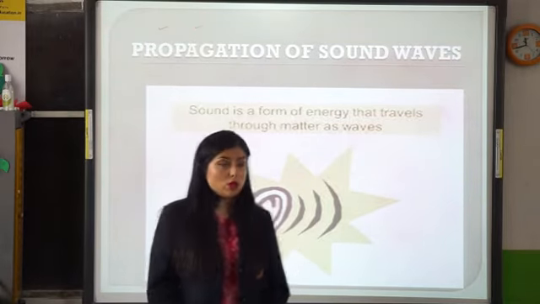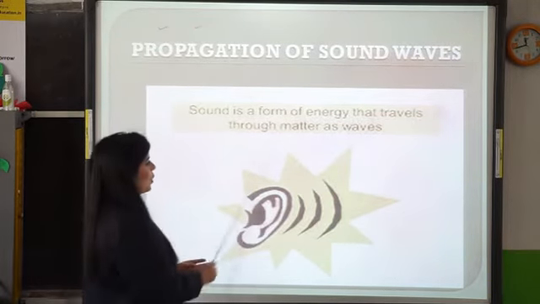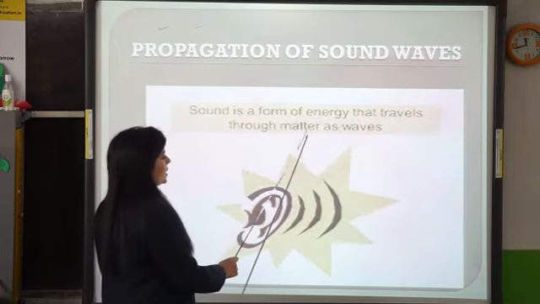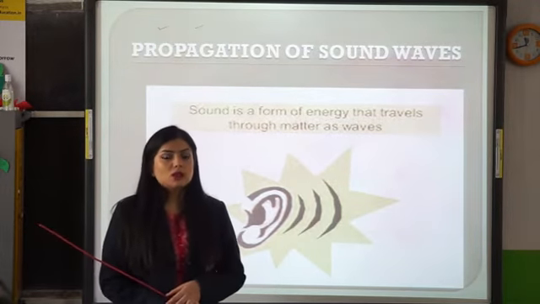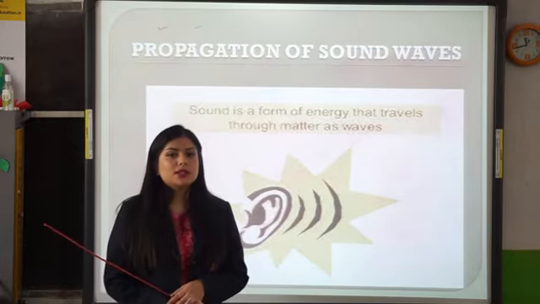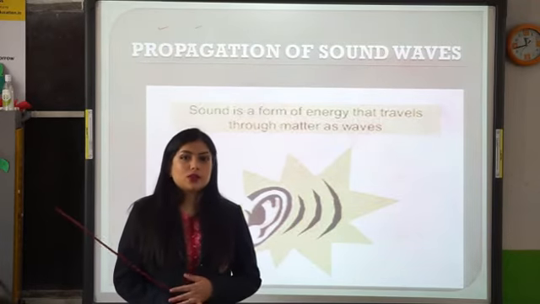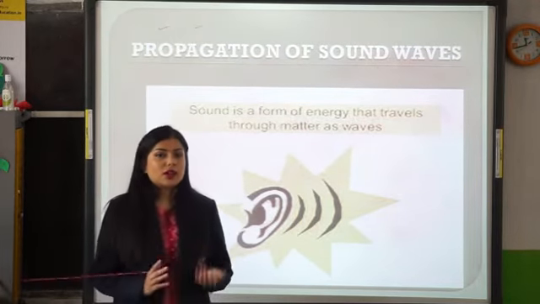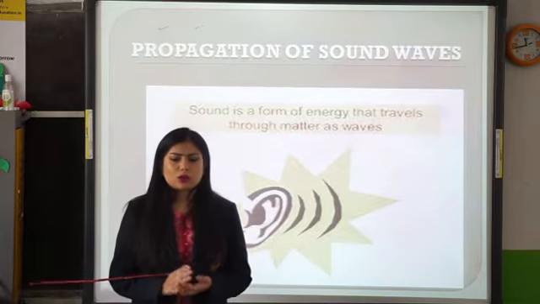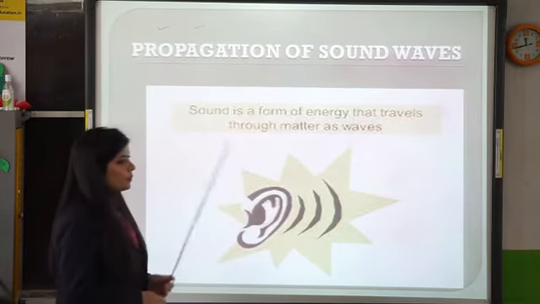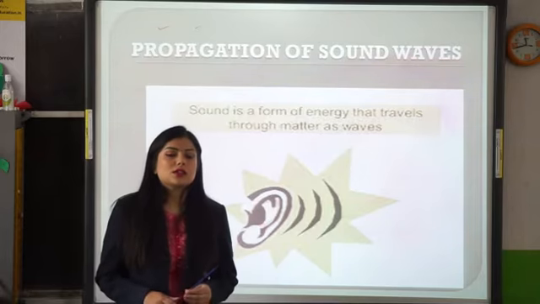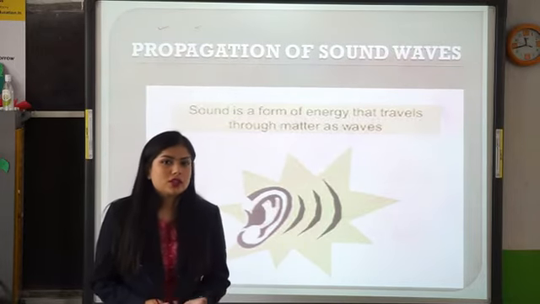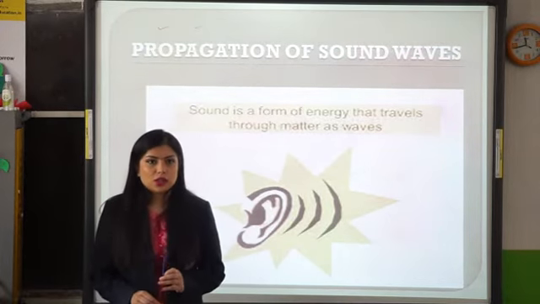Now over here you can see sound is a form of energy that travels through material as waves. One thing to remember is sound travels through material. It means it requires something for the sound to travel. If there is a vacuum, the sound will not be able to travel. That also we'll study in detail. Now sound travels in a form of wave. That is, sound is a form of energy. Which kind of energy is it? It is a mechanical energy.